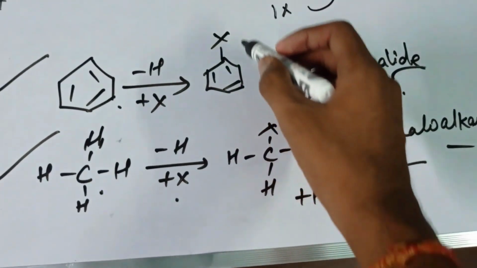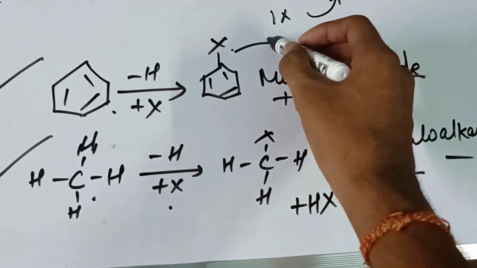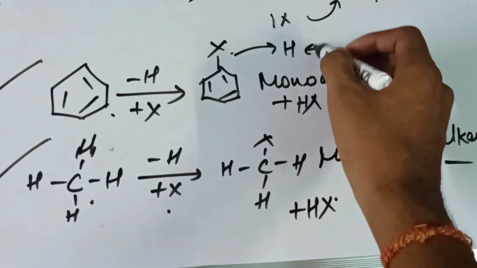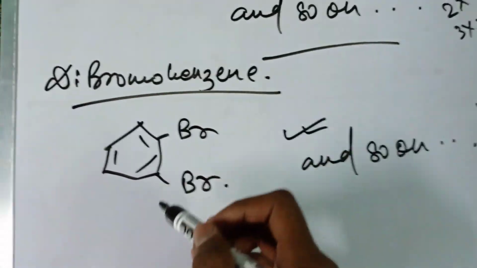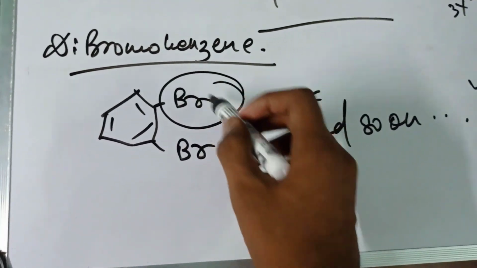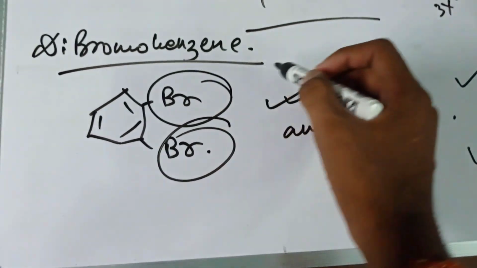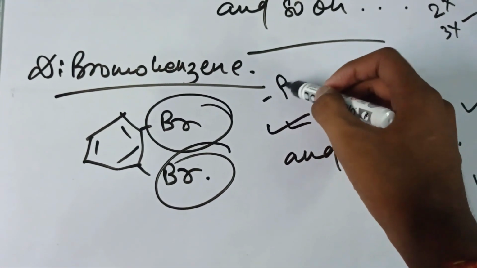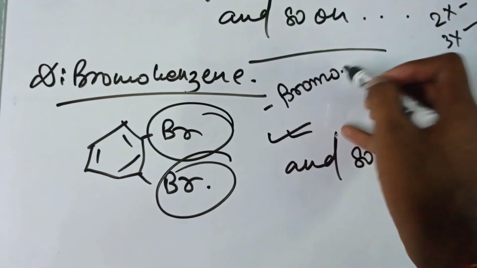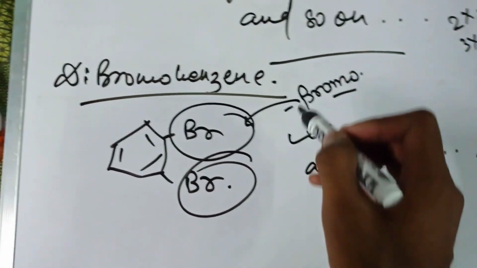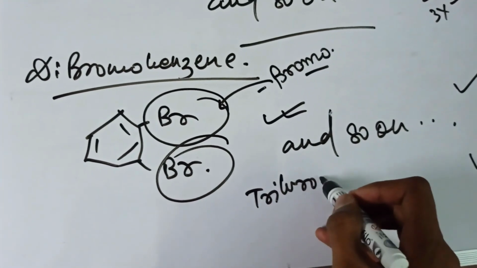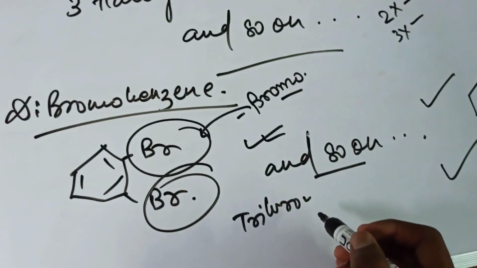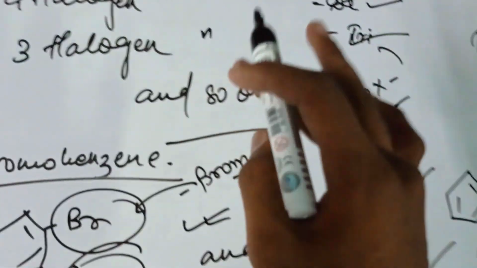The H which is removed gets added with the X, and it forms HX. Here we take an example, dibromobenzene. It has two bromines; one bromine we say bromo, so two bromo is dibromo. If it's 3, then we say tribromo, and so on. Now we will be discussing the degree of carbon.